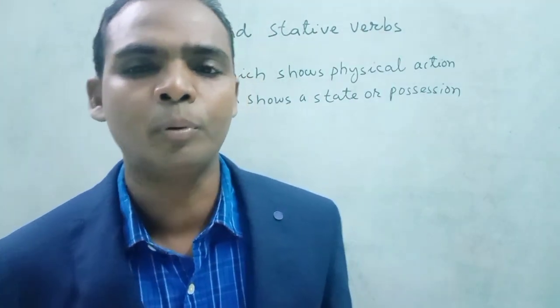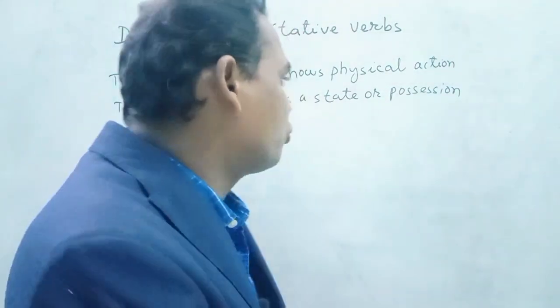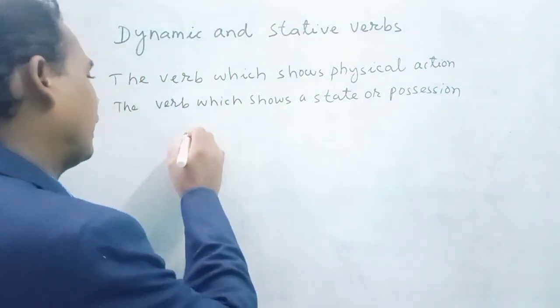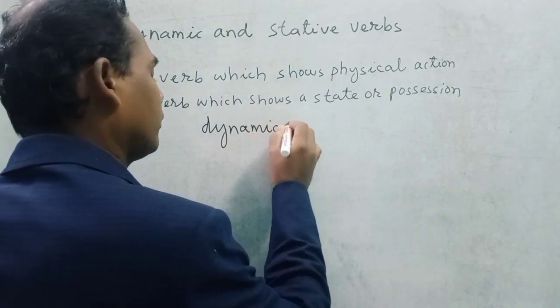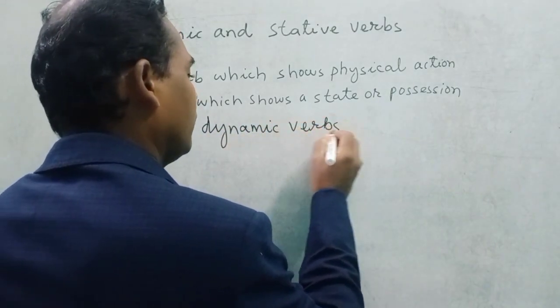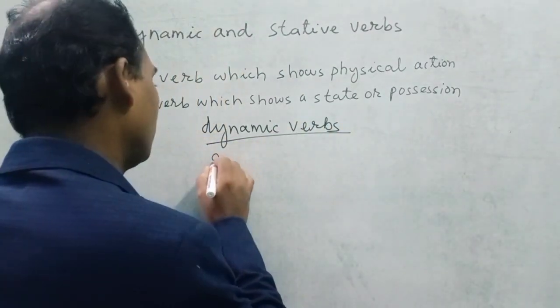And in dynamic verbs, I am writing here dynamic verbs.